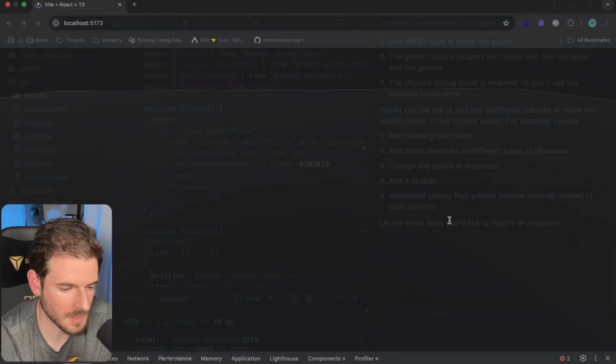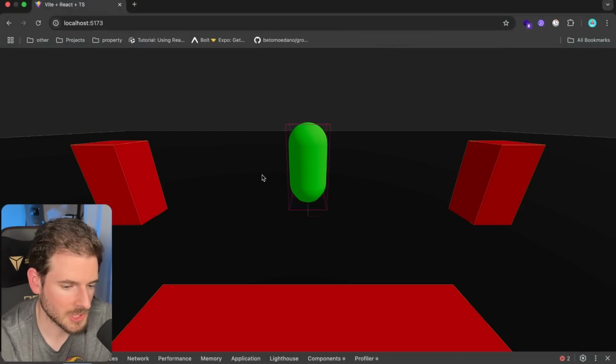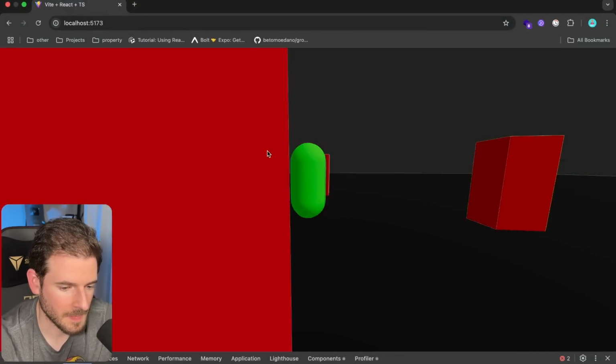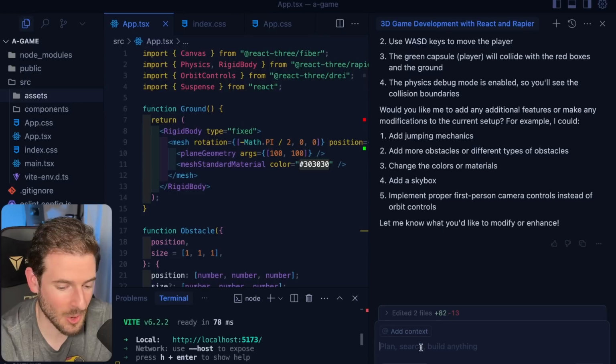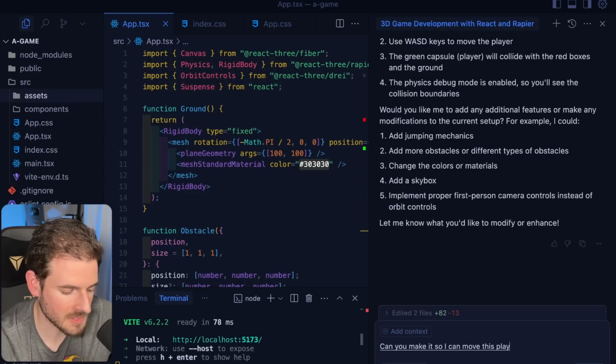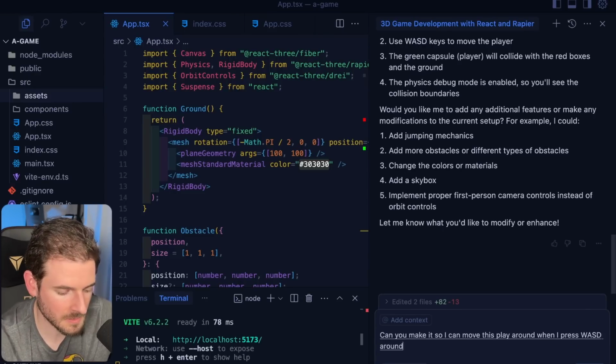Okay, let's accept this. We're going to refresh. Now we have a game with a little bit of things on it. Now, the ultimate question: can you make it so I can move this player around when I press WASD around this map? Yeah, I don't know.